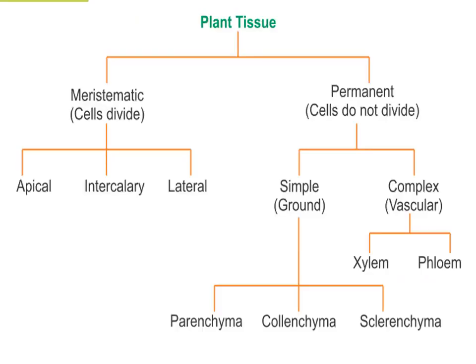So I discussed plant tissue. Plant tissue is divided into meristematic tissue and permanent tissue. The meristematic tissue is classified into apical, intercalary and lateral, and permanent tissue is divided into simple and complex. Simple is again classified into parenchyma, collenchyma and sclerenchyma. The epidermis and cork are supportive tissues that have not been given a special category here. So it's your wish, I told you earlier also. Complex is divided into xylem and phloem. Xylem and phloem are again divided into four elements. So you have to learn this plant tissue. So this was about plant tissue.